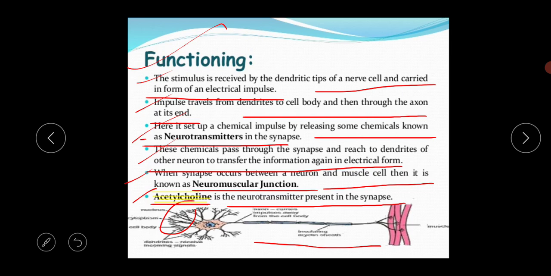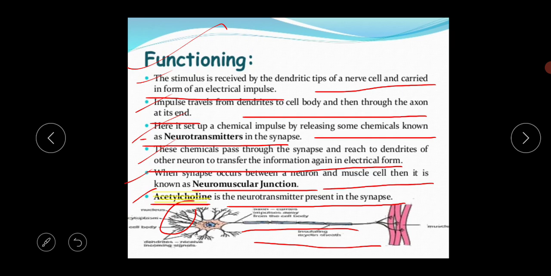So when the stimulus originates in the receptor, from that portion it is received by the dendritic tips of a nerve cell and carried in the form of an electrical impulse. After that this impulse travels from the dendrite to the cell body to the axon.